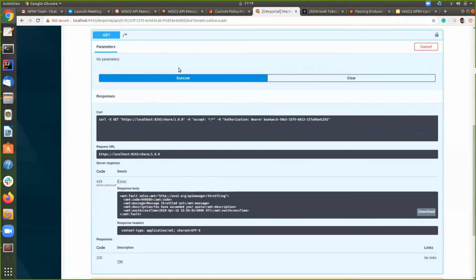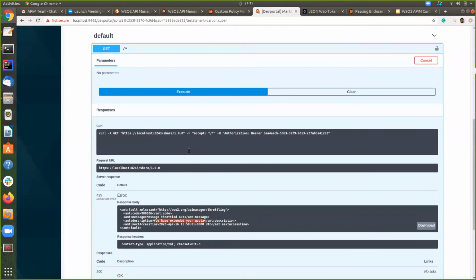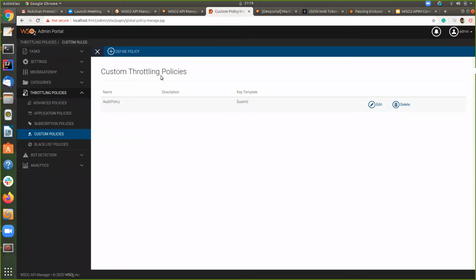And you can see after the fifth successful request, the sixth one is showing you have exceeded your quota. So that's how we can manage particular users, such as custom users, using these custom policies. So that's all about the demonstration of throttling.